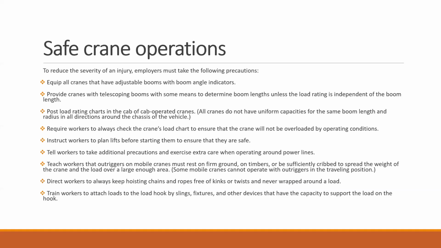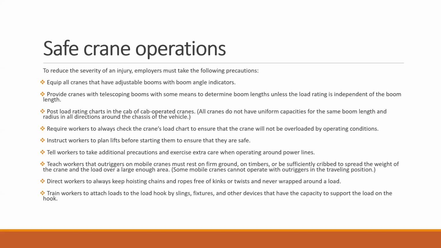Whenever you are going to use the crane, we need to check the power lines in our areas. The crane must not be touching the power lines, because the area should be barricaded. In some companies, we have seen that they have a permit to work system for the crane activity. If the crane activity is not a routine job for them, then whenever they have the crane available at their site for some shutdown activity or maintenance activity, it must be safe and it must be controlled by permit to work.